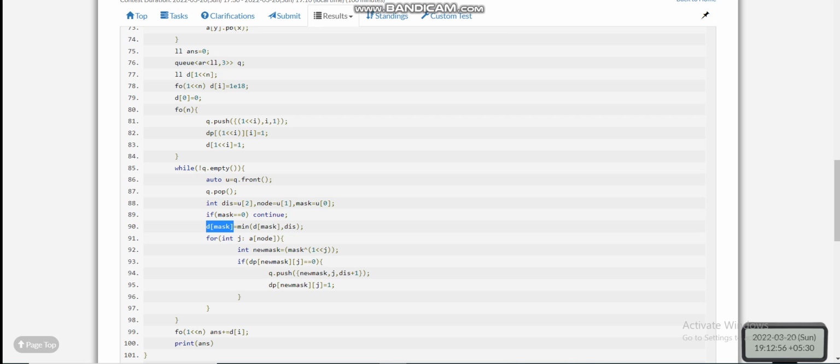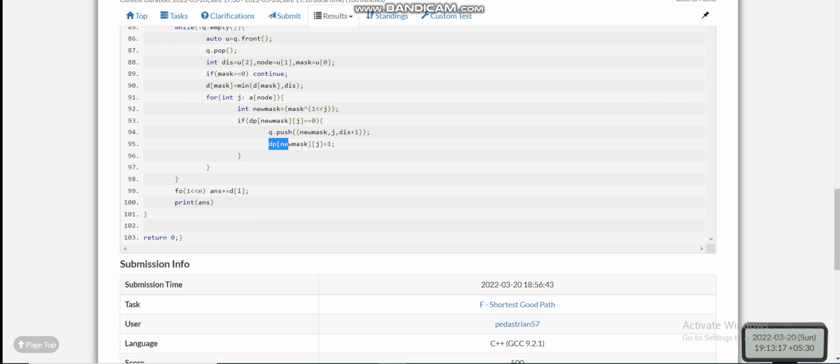So now for every node j, I am doing new mask equals mask OR 2 to the power j. I have already explained why I am doing that. Now if the current mask with the last node as j is not visited, or the value of dp[new mask][j] is 0, we are pushing new mask, j and distance plus 1. Now we are also setting the value of dp[new mask][j] to 1. Now for every mask value from 0 to 2 to the power n minus 1, we are adding it to our answer, and at the last we are printing the answer.